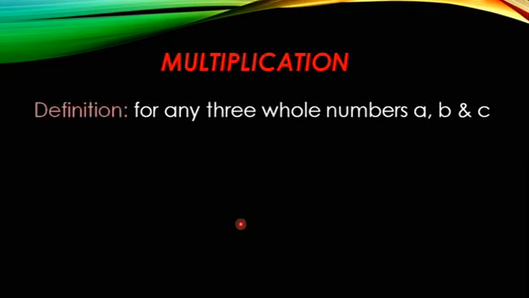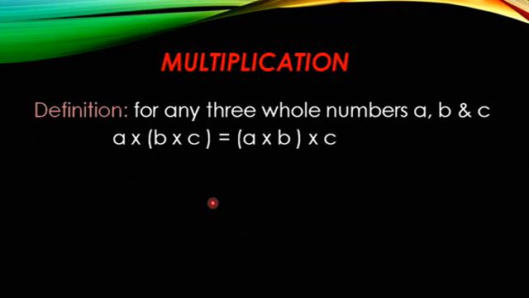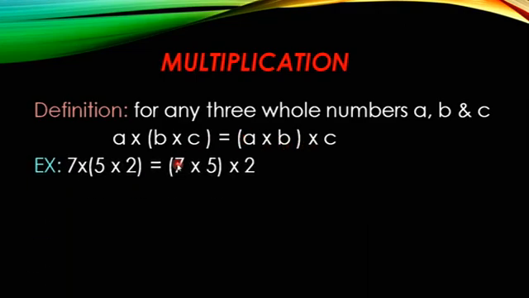Associative property under multiplication. For any three whole numbers A, B and C, A into B into C is equal to A into B into C. Here also I will just change the order. First I will multiply B and C, and on this side I will multiply A and B. Let us see with the example.